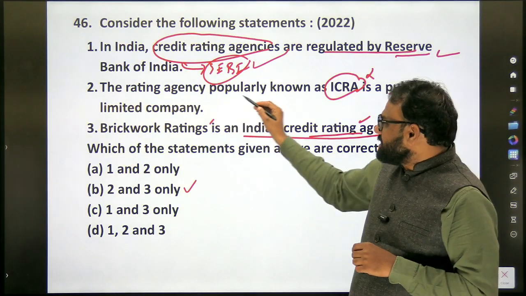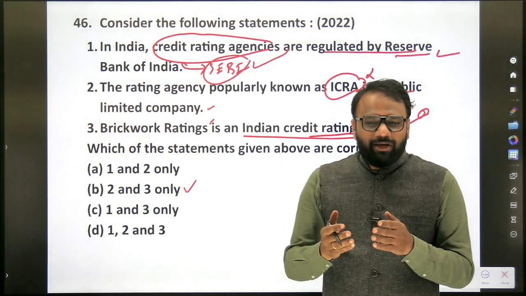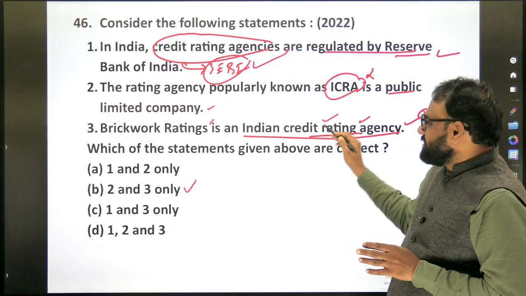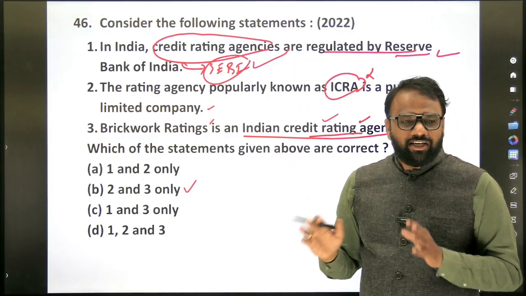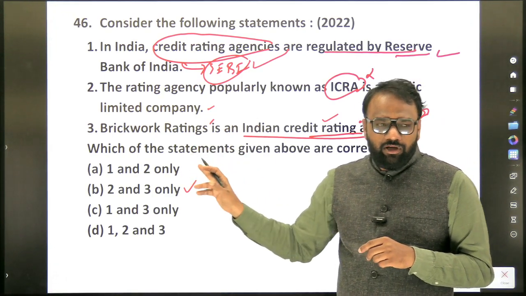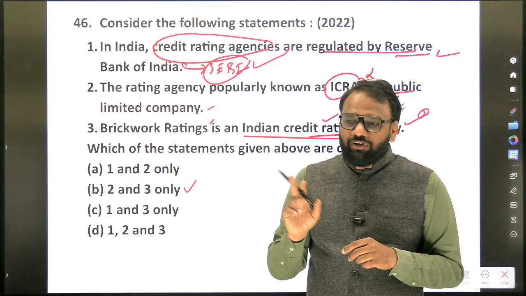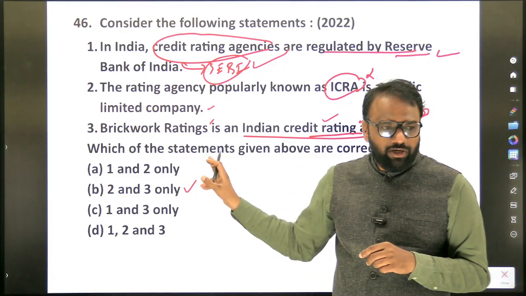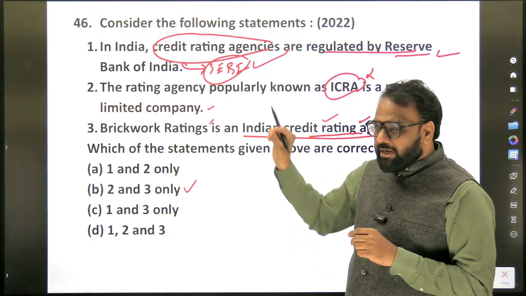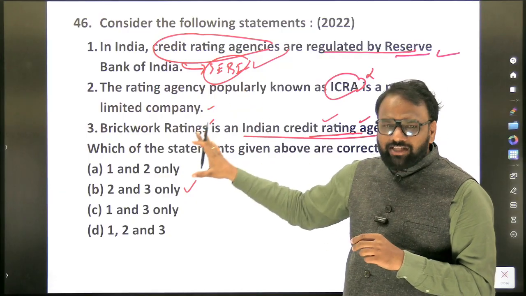Now you need not make a list of credit rating agencies in India. See here, the rating agency popularly known as ICRA is a public limited company. You should not make a list of public limited companies considered credit rating agencies in India. Next, Brickwork Ratings is an Indian credit rating agency. If you search the list, there are so many agencies in India, and they are not important. In such questions, UPSC will not frame an option like how many of the above are correct. Here, based on elimination itself, it is going to frame the question.